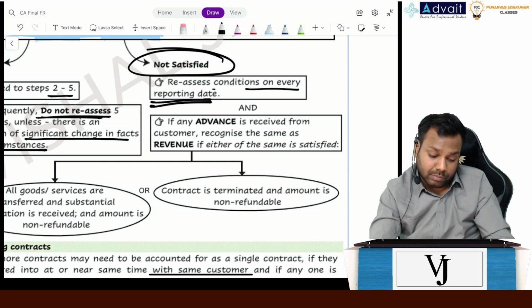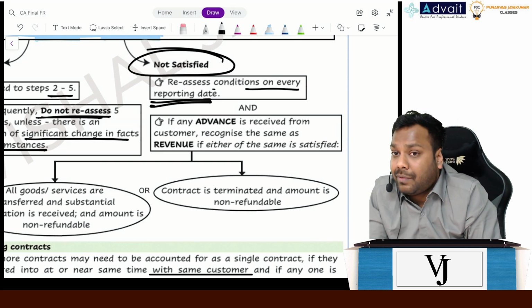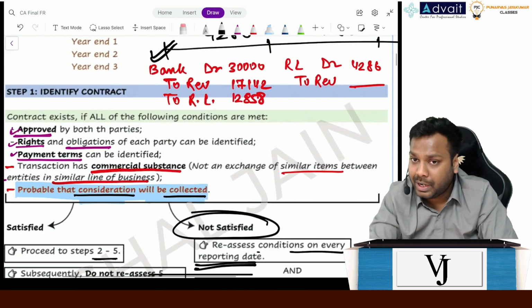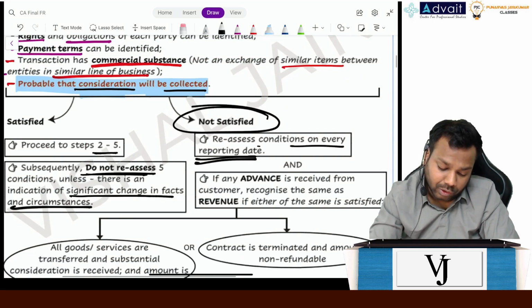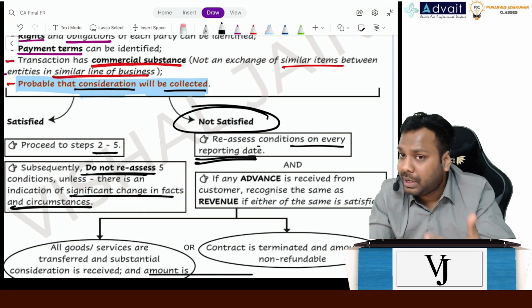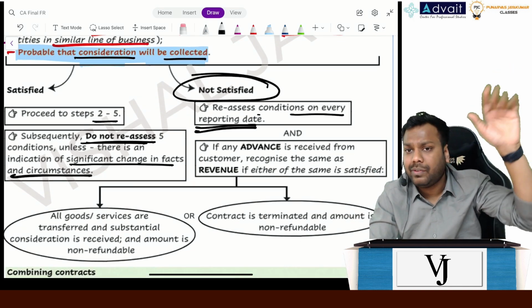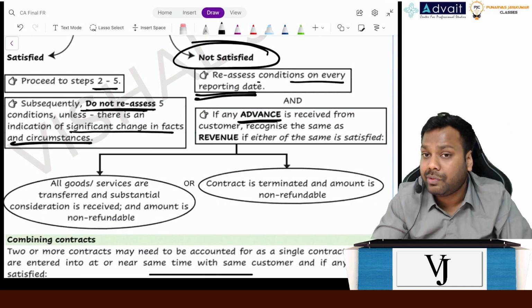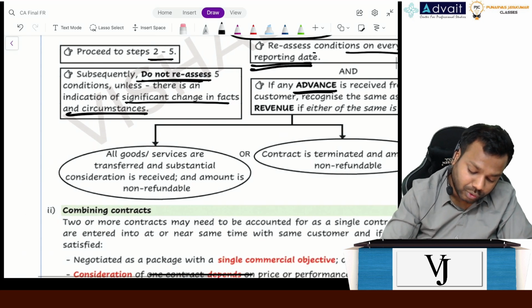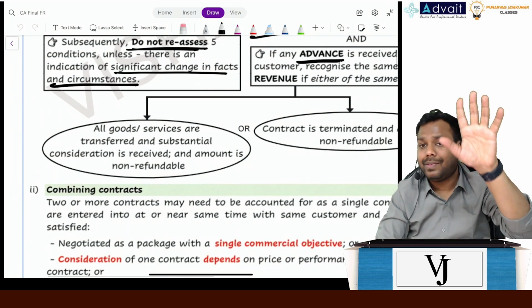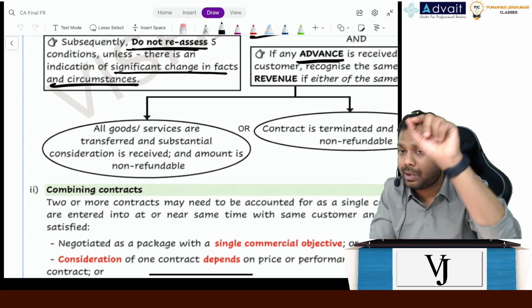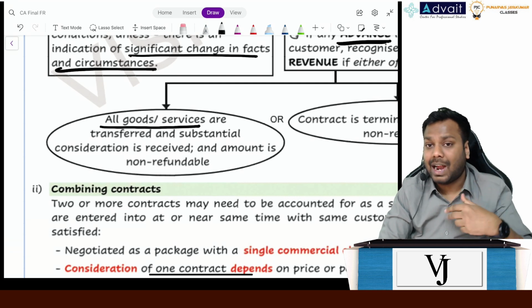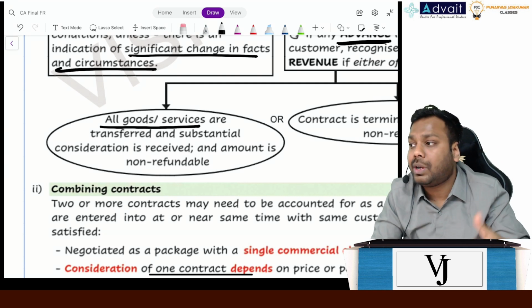Now, I am not probable to receive the remaining 95 lakhs. So if I am not probable to receive the consideration, these 5 conditions are not satisfied. It is not a valid contract. So I will continue to reassess these conditions on every reporting date. But what about the advance of 5 lakh that I have received? The standard says, if you have received any advance from the customer, you can recognize that advance as revenue in either of the circumstances. First, you have transferred all the goods or services, and the advance which you have received forms a substantial part of the transaction price.